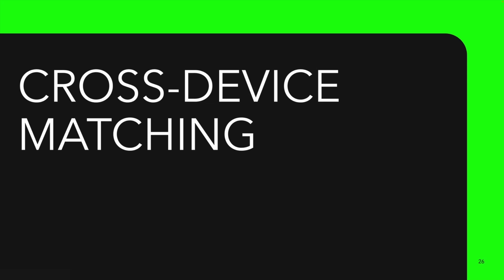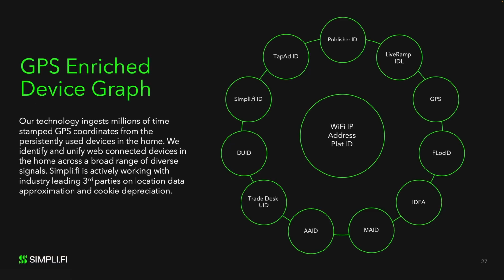Before we can discuss our next topic, which is attribution, we need to briefly talk about Simplify's extensive cross-device graph. Using multiple device identifiers from a variety of sources, Simplify can determine which devices belong to the same household. This gives us the power to track behavior on one device and deliver the ad on another device in that household.